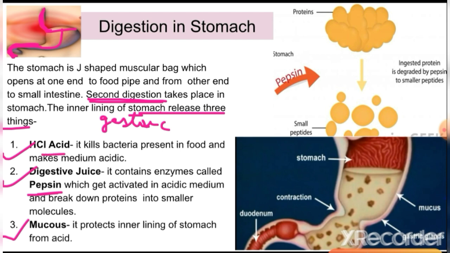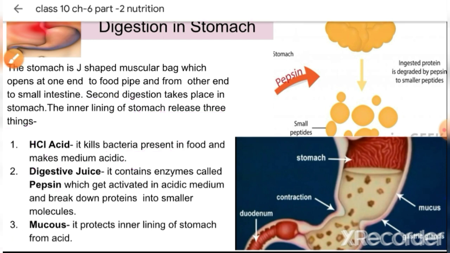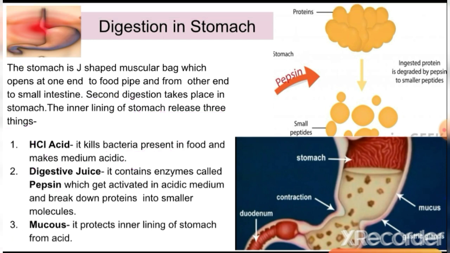What is the function of hydrochloric acid? It kills bacteria present in the food, that is the first function, and second, it provides an acidic medium. This is the second function of hydrochloric acid. The function of hydrochloric acid is asked in exams many times, so it's very important.